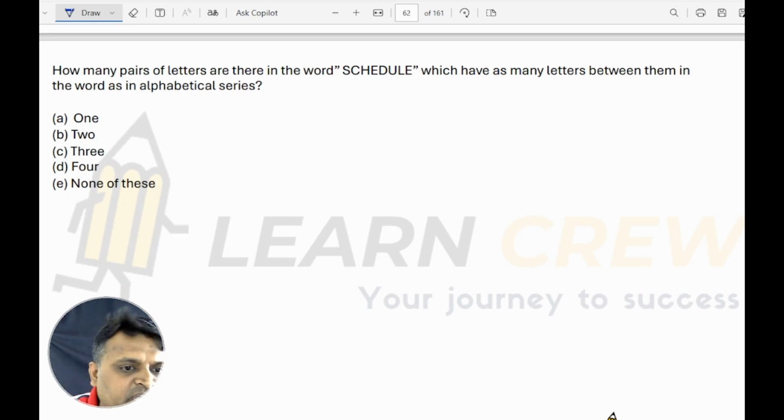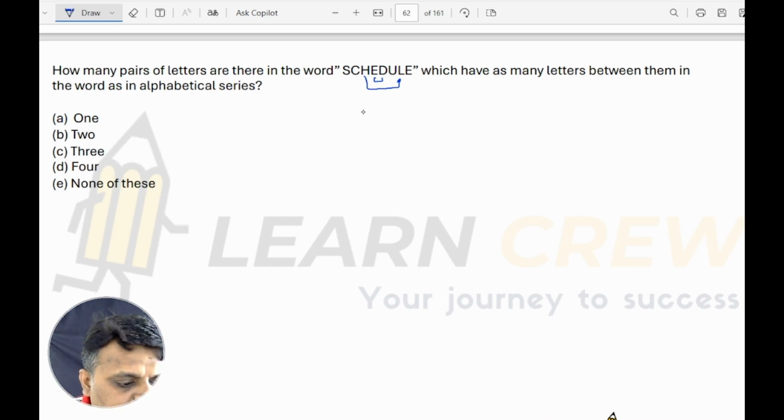Next, how many pairs of letters are there in the word SCHEDULE which have as many letters between them in the word as in the alphabetical series? If you see D and E, there is no letter in between here, and in the alphabet also, between D and E there is no other letter. And H and L: H is 8, L is 12, so you have 3 in between. Here also 3 in between are there.